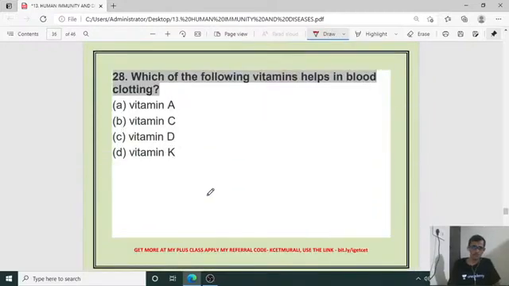Which of the following vitamins helps in blood clotting? In a previous question I said that prolonged loss of blood when there is a heavy wound is because of the deficiency of vitamin K. So vitamin K deficiency leads to loss of a heavy amount of blood. The blood clotting mechanism will be slow if vitamin K is absent, or very low. So which vitamin helps? This is vitamin K. So the right answer is D for 28.